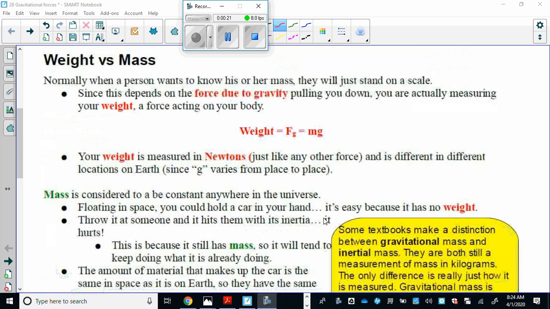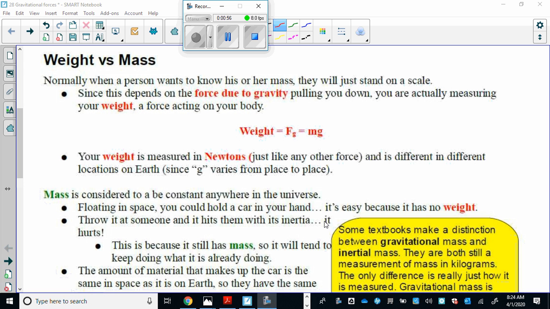The basics of this are that although we commonly say, I weigh this many pounds or I weigh this many kilograms, that is, in physics terminology, incorrect, because what you're describing is your mass. Your weight is the force of gravity acting on you, and that will change depending on where you are. You weigh less on the moon than you do on Earth because the moon has a weaker gravitational field strength, and so the moon pulls down on you less than the Earth.